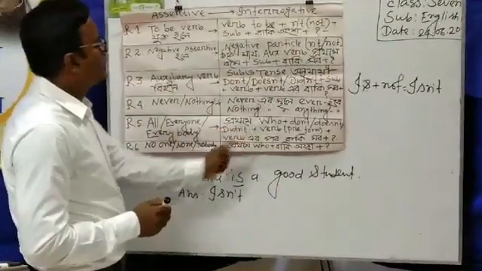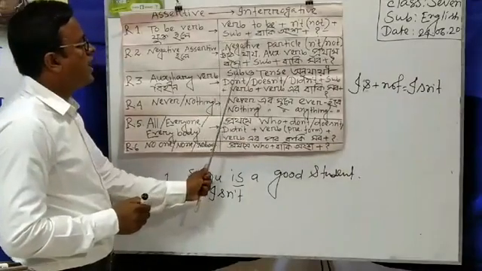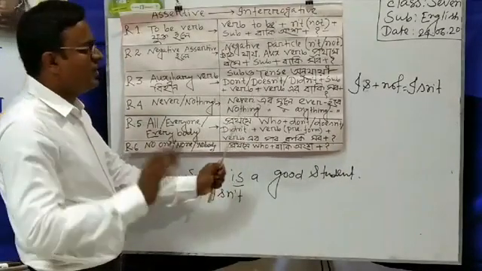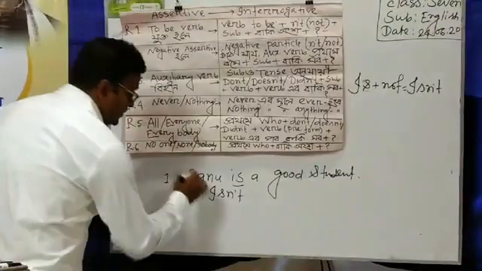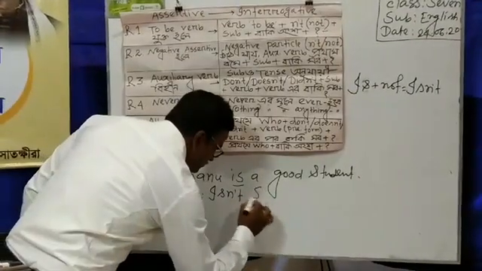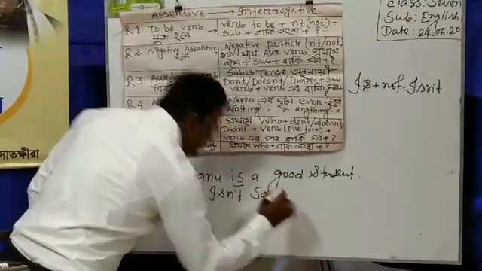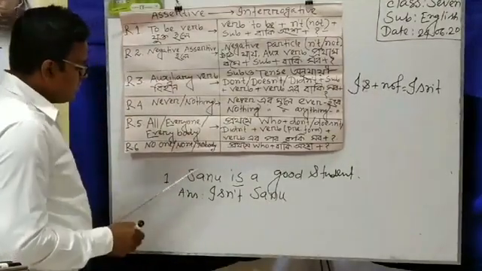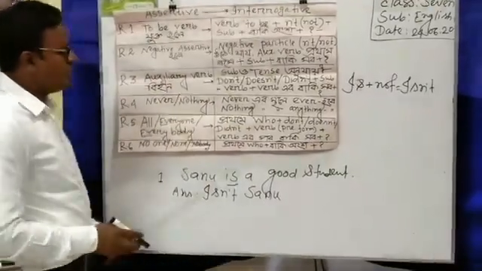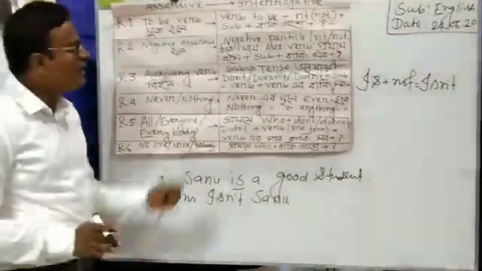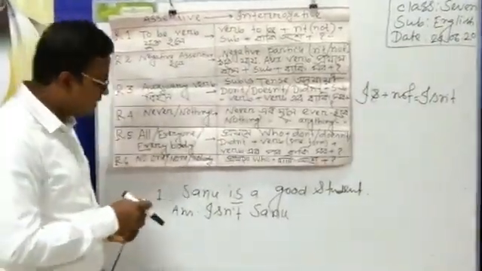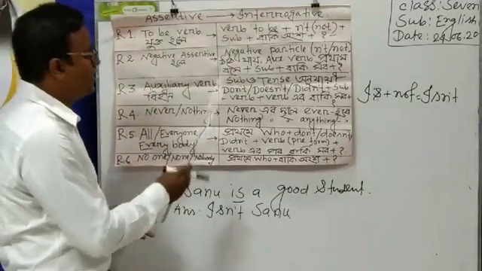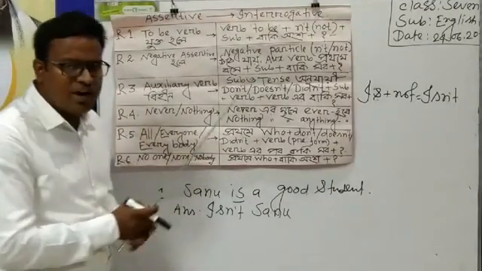Then plus subject and baki ansho, the latter part of the sentence. Then I have to write subject Shanu. Shanu is a good student. If I want to make it an interrogative sentence, at first I have to write isn't and then subject and then the latter part of the sentence.